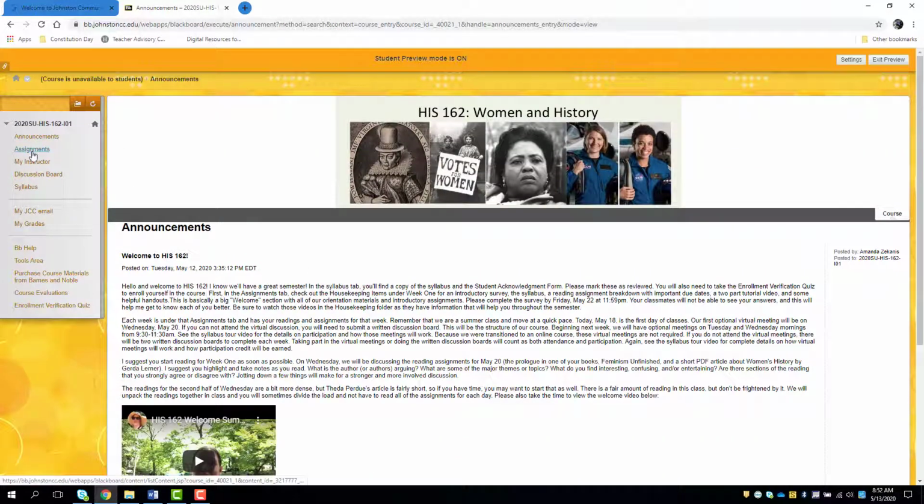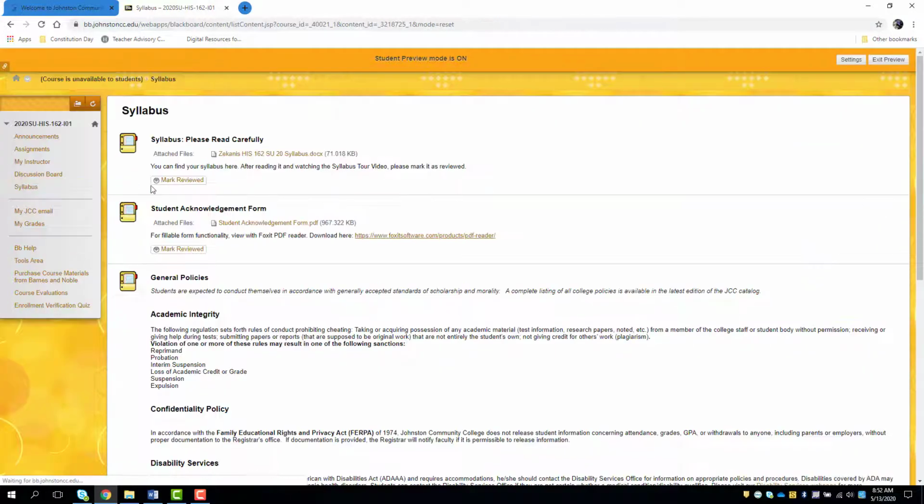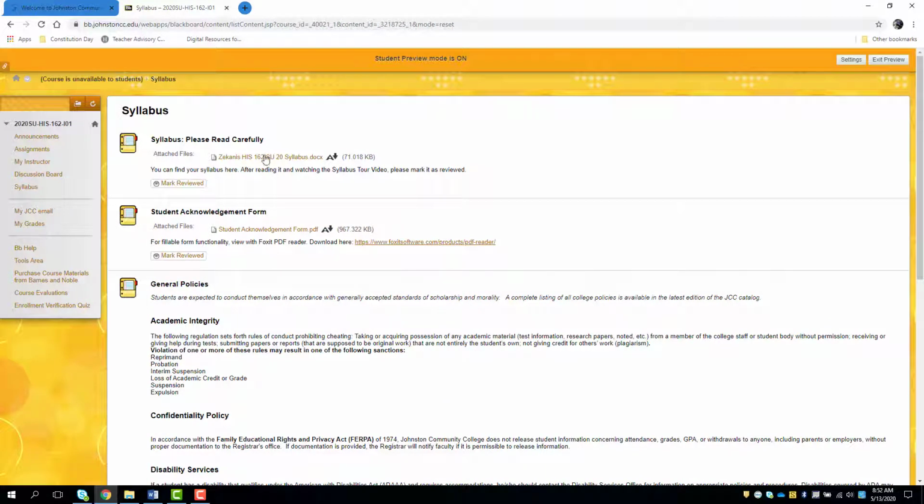Alright, so that's announcements. Now, if we go to the syllabus tab, here's the syllabus right here. It's also in the assignments. We'll get to that in a minute. And the student acknowledgement form. You don't have to print this out, and you don't have to email this to me. All you have to do is mark it reviewed. If you click this after you read it, that's basically telling me, yep, I read this, I'm good. So read the syllabus, read the student acknowledgement form, and then mark them reviewed.